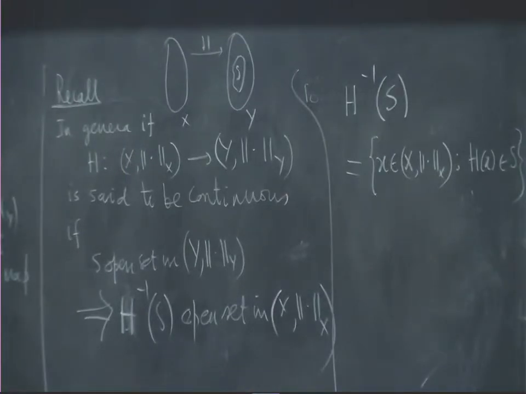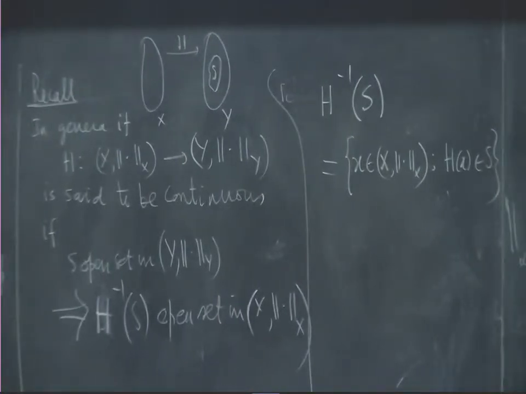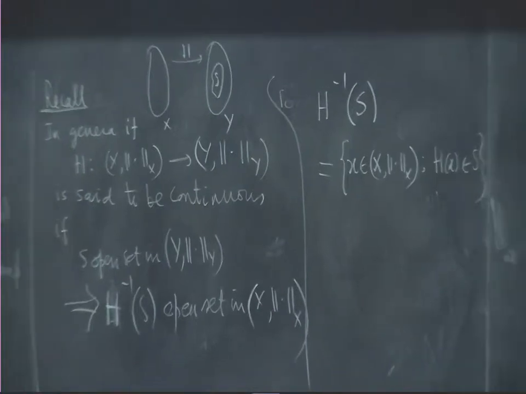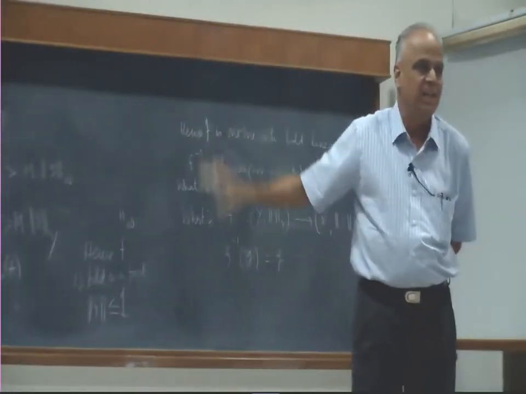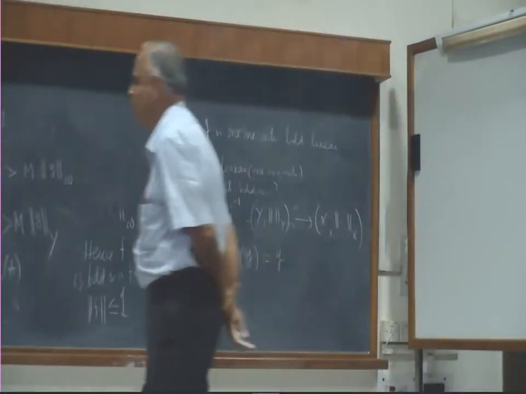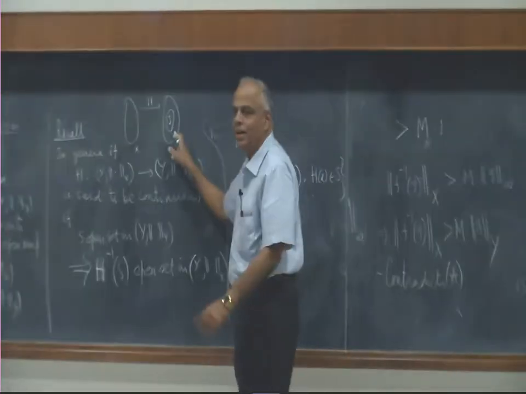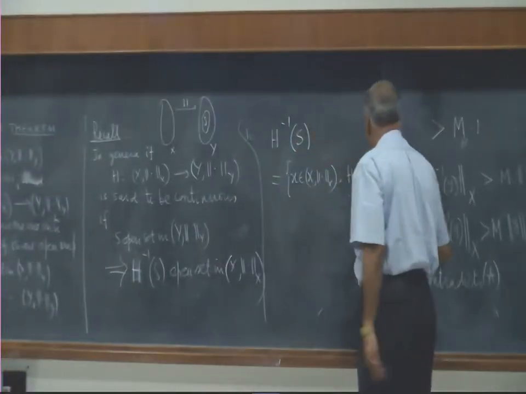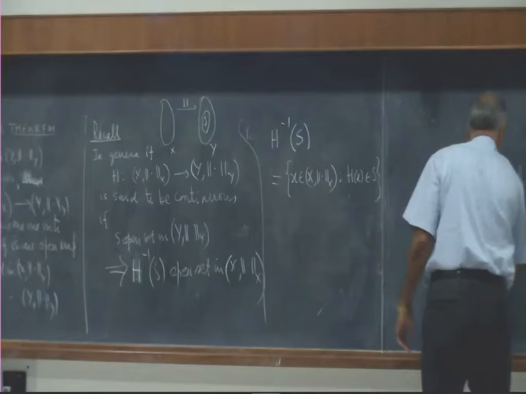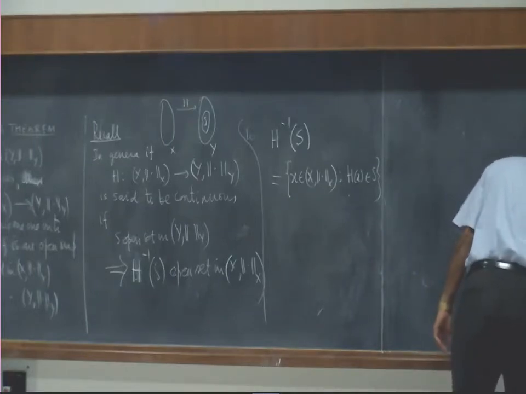It's something like X is a post office, H is a postman, and S is some area in that city, and then H inverse of S is all those letters which are dropped in that neighborhood. There may be somebody who never got a letter. One fellow may get all the letters, the other fellow in this S may not get any letter, but I am looking at all those letters which are delivered to S, to that neighborhood. That is what is meant by H inverse of S.